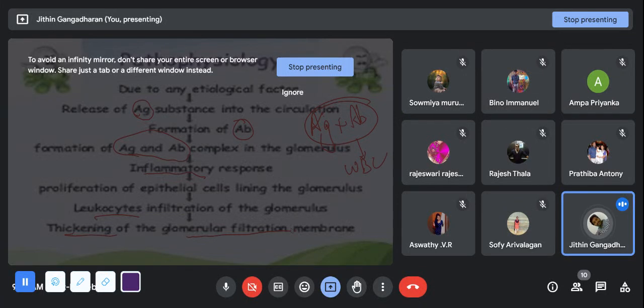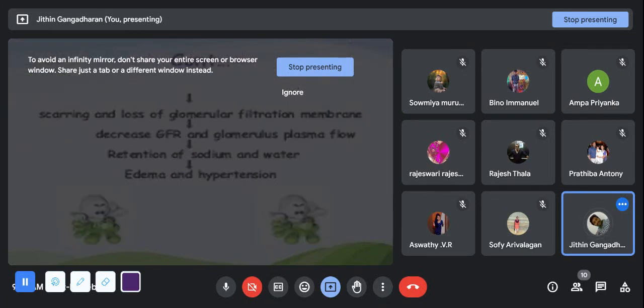We have the GFR, right? The glomerular filtration membrane will be thickened. When the glomerular filtration membrane is thickened, what happens? If antigen-antibody reactions occur and the WBCs come here, the membrane will be thickened. The amount of substances filtered will be decreased, right? So there is decreased GFR. When there is decreased GFR, sodium and water will be retained, and you may have edema and hypertension.